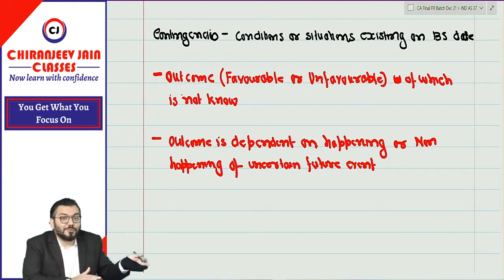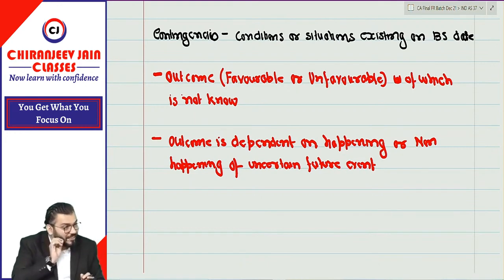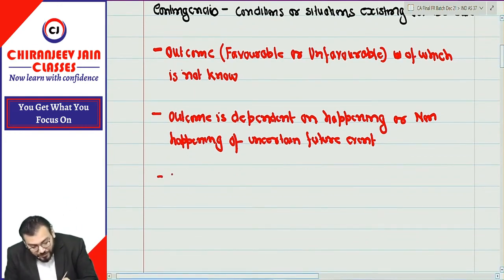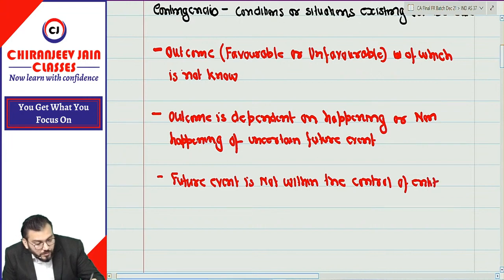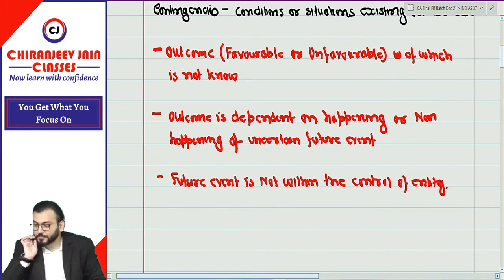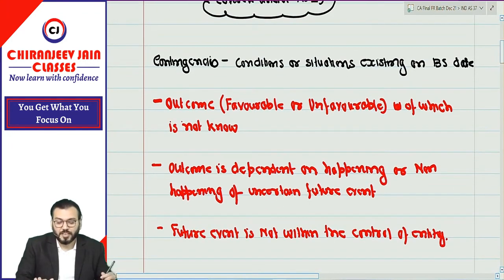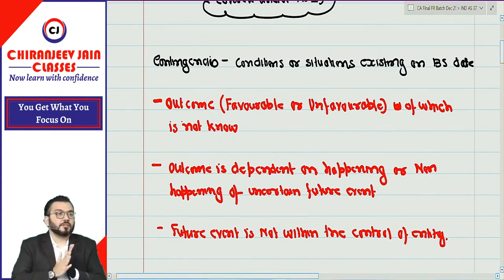Entity cannot control that future event. This is the definition of contingencies.